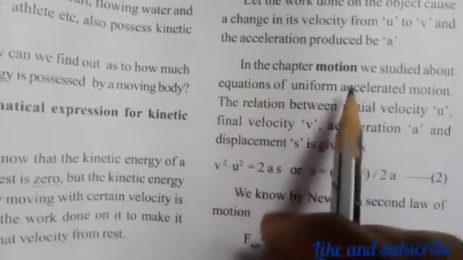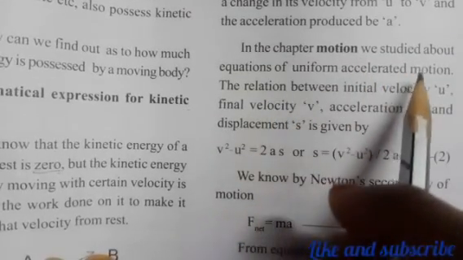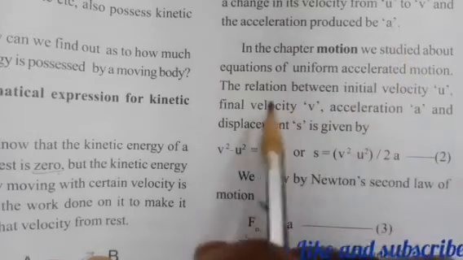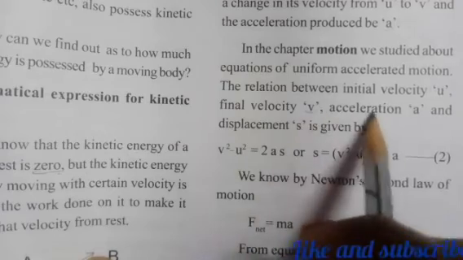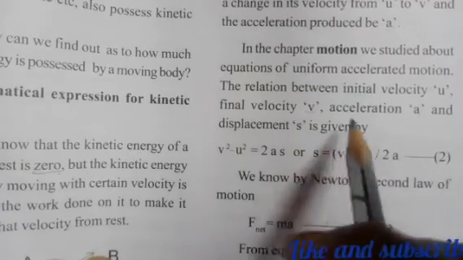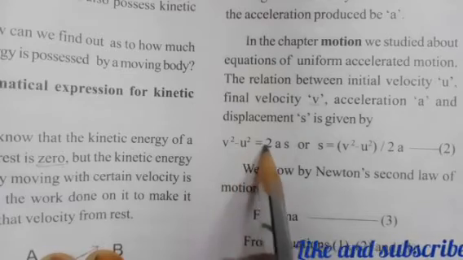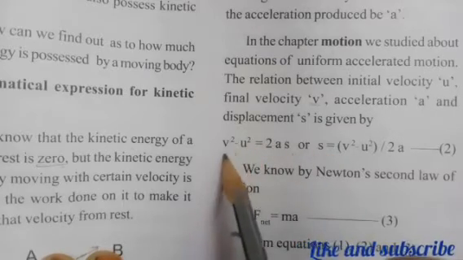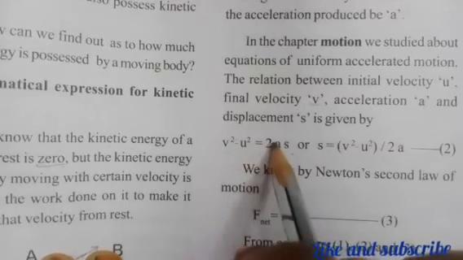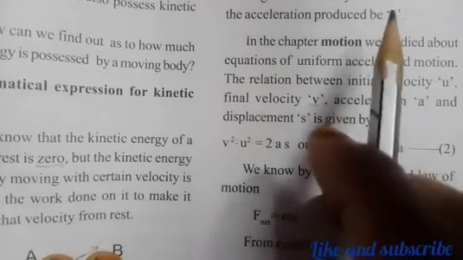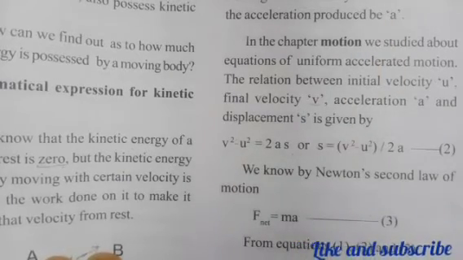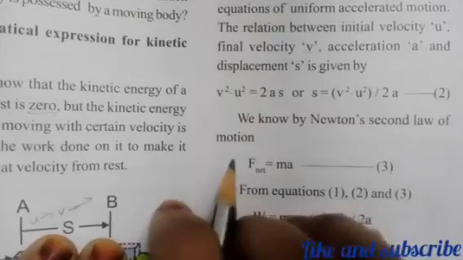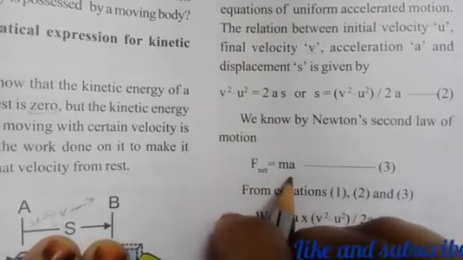In the chapter on motion, we studied the equations of uniformly accelerated motion, right? The relationship between the initial velocity u, the final velocity v, acceleration a and displacement s is given by v square minus u square is equal to 2as, or s is equal to v square minus u square by 2a. We will substitute this value in place of s. We know by Newton's second law, F net is equal to ma, mass into acceleration.